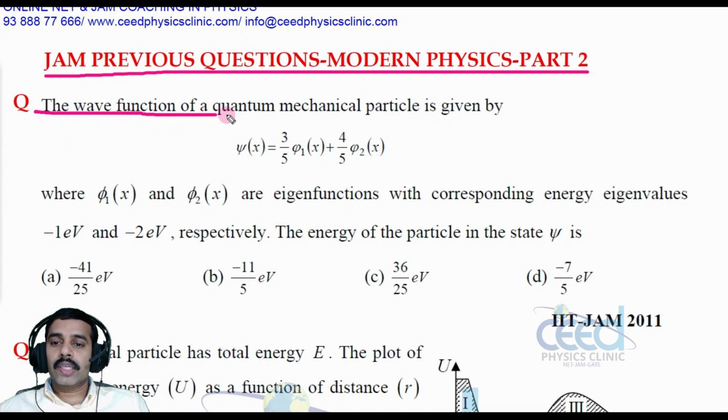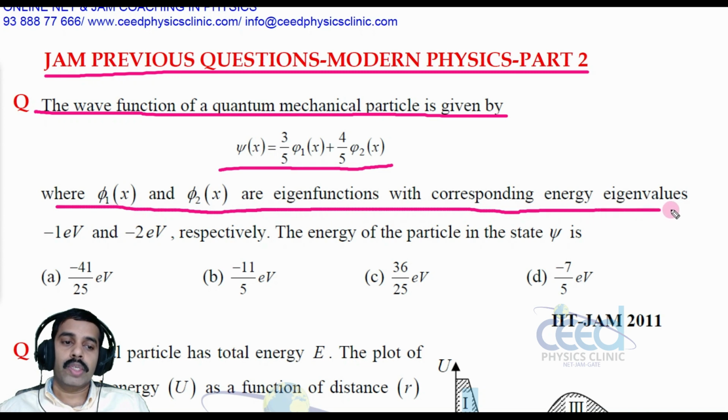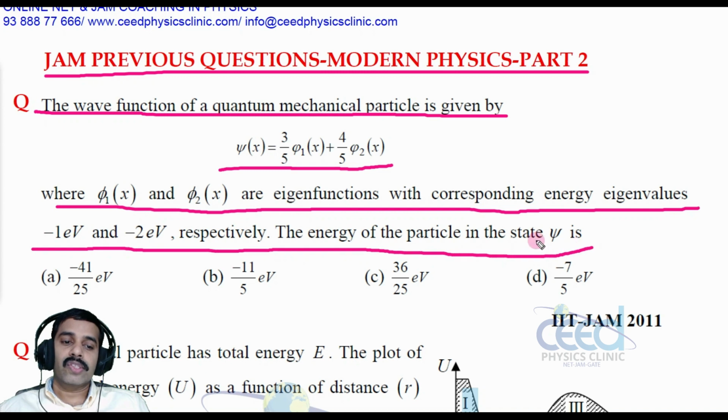The wave function of a quantum mechanical particle is given by psi of x is equal to 3 by 5 psi 1 of x plus 4 by 5 psi 2 of x, where psi 1 of x and psi 2 of x are the eigenfunctions corresponding to energy eigenvalues -1 electron volt and -2 electron volt respectively. The energy of the particle in the state psi is, it is the first question.